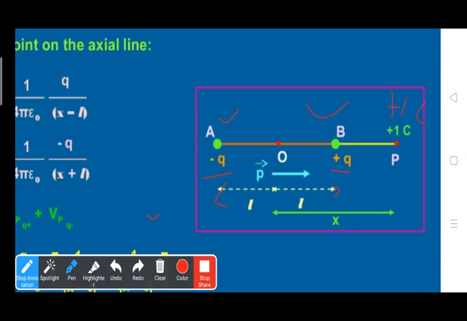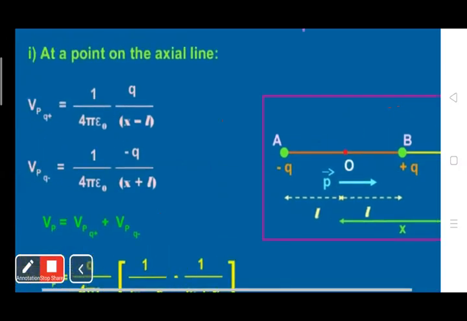Okay? So for this, we have to find the potential due to charge minus Q and the potential due to charge plus Q, and then find the potential at point P, which will be the resultant of these two charges. So I think this is clear to you. Okay, let's start to solve this derivation. So potential at point P due to charge minus Q is given.